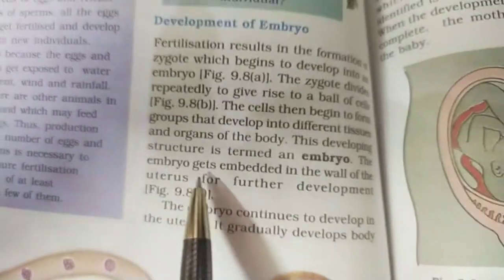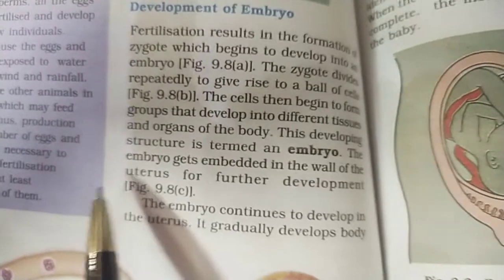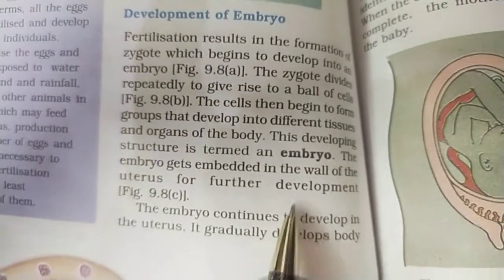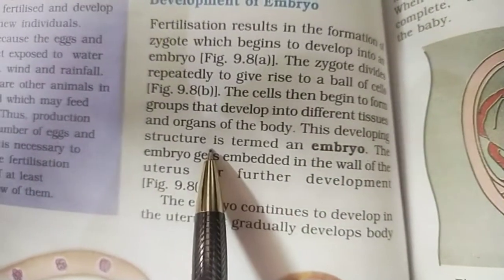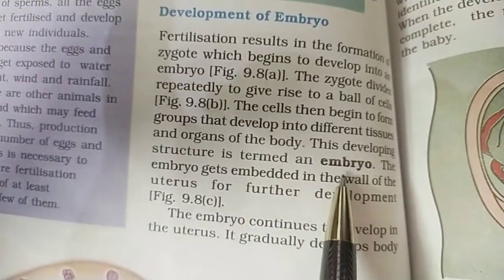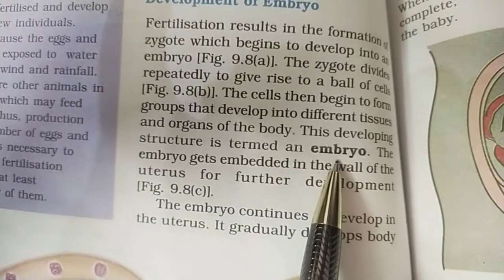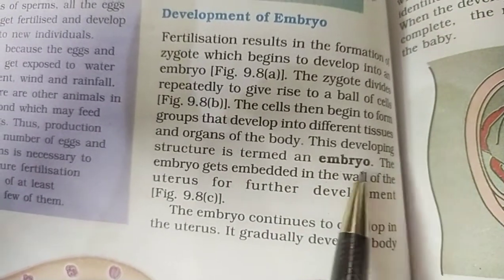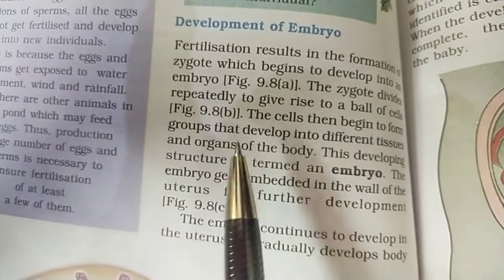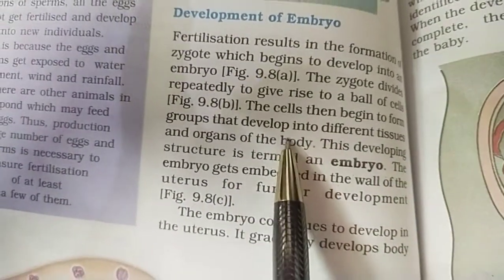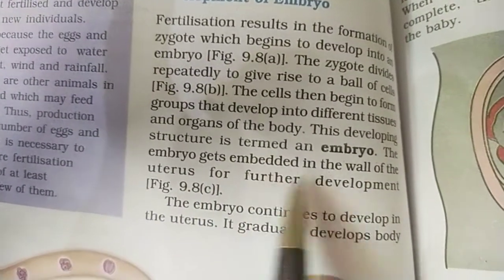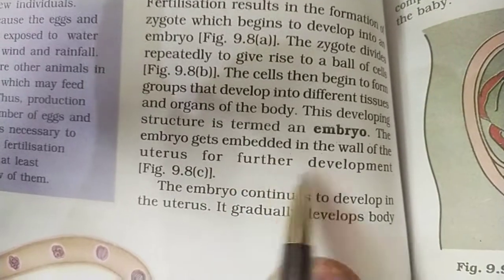So this is the systematic classification of cell, tissue, organ and organ system. Now this developing structure from the zygote is termed as embryo. So we know that embryo is made by the zygote by rapid and continuous cell division. The embryo gets embedded in the wall of the uterus for further development.